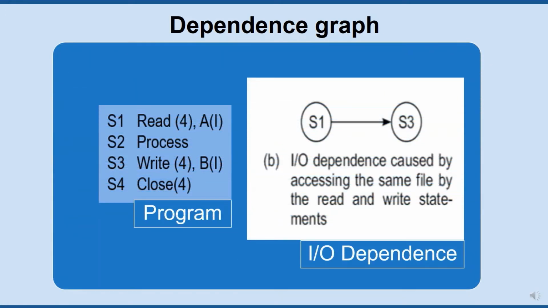Consider the following code fragment involving I/O operations. Statement 1 reads array A from file 4. Statement 2 processes data. Statement 3 writes array B into file 4. Finally, statement 4 closes file 4. The relation between statement S1 and S3 is I/O dependence because both use file 4.